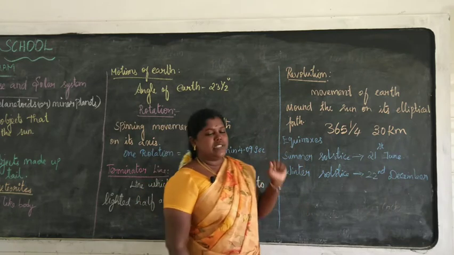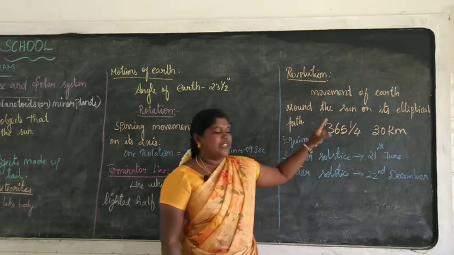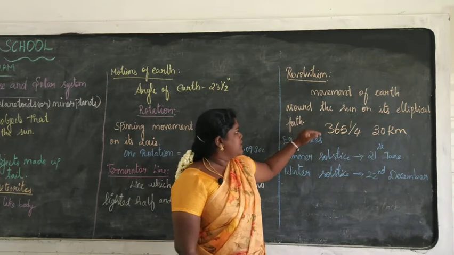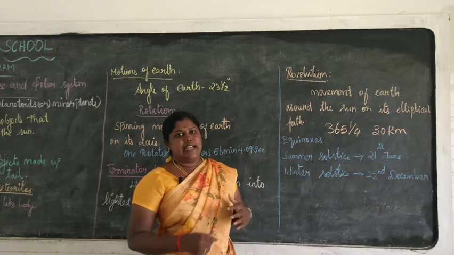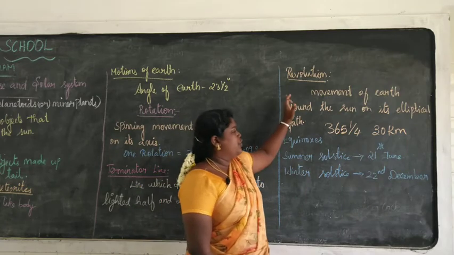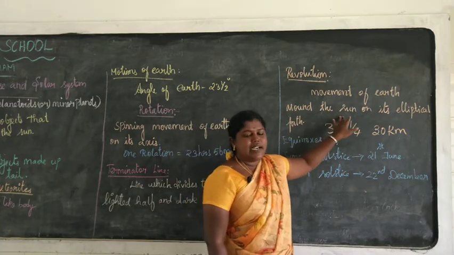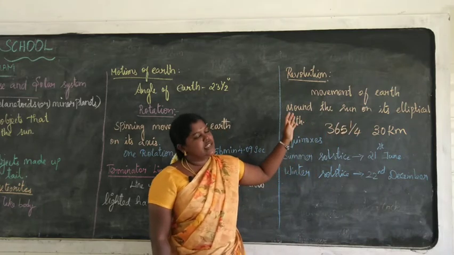Now, what is meant by revolution? The movement of the earth around the sun on its elliptical path is known as revolution.